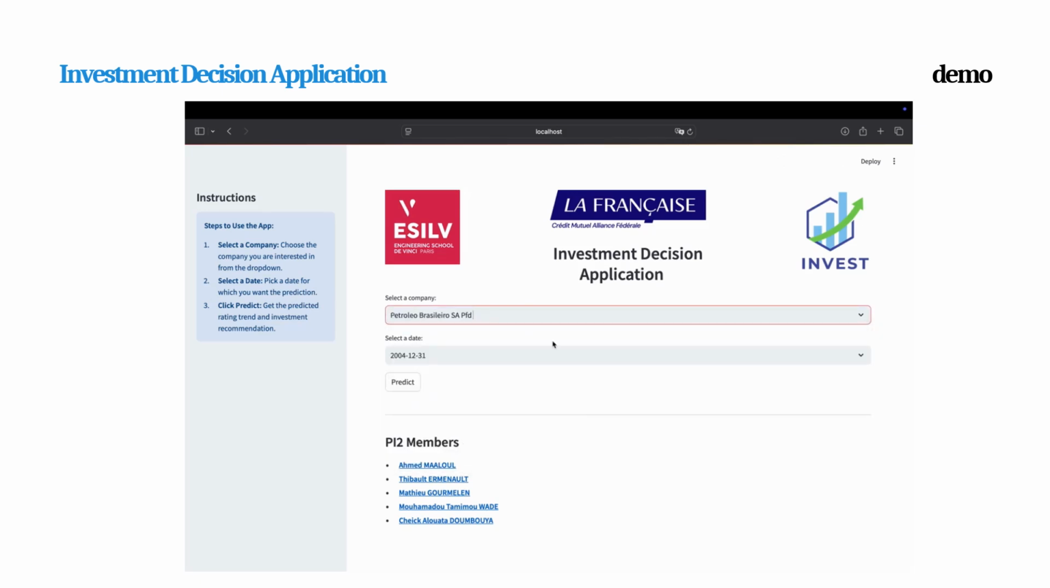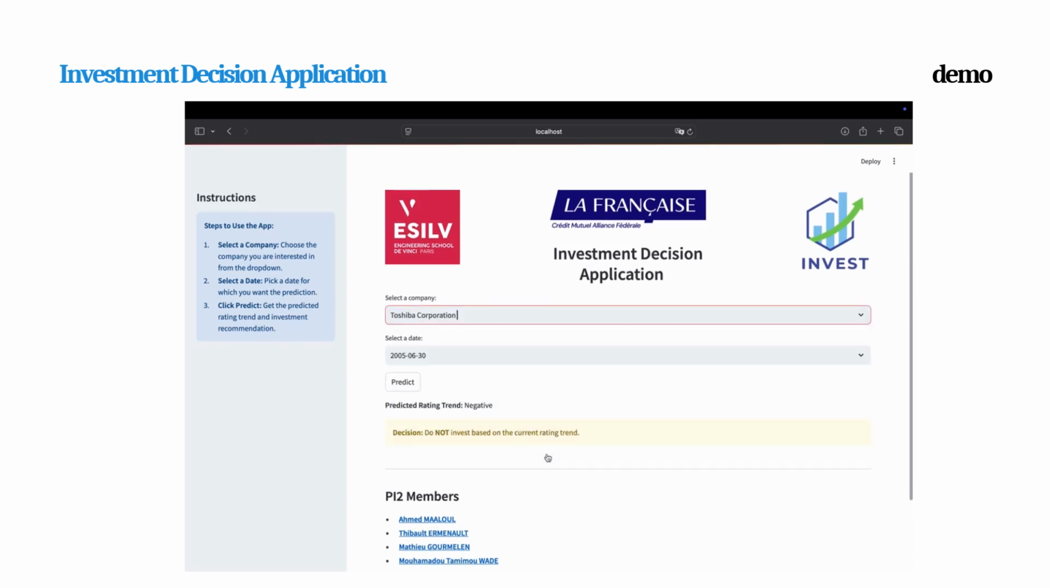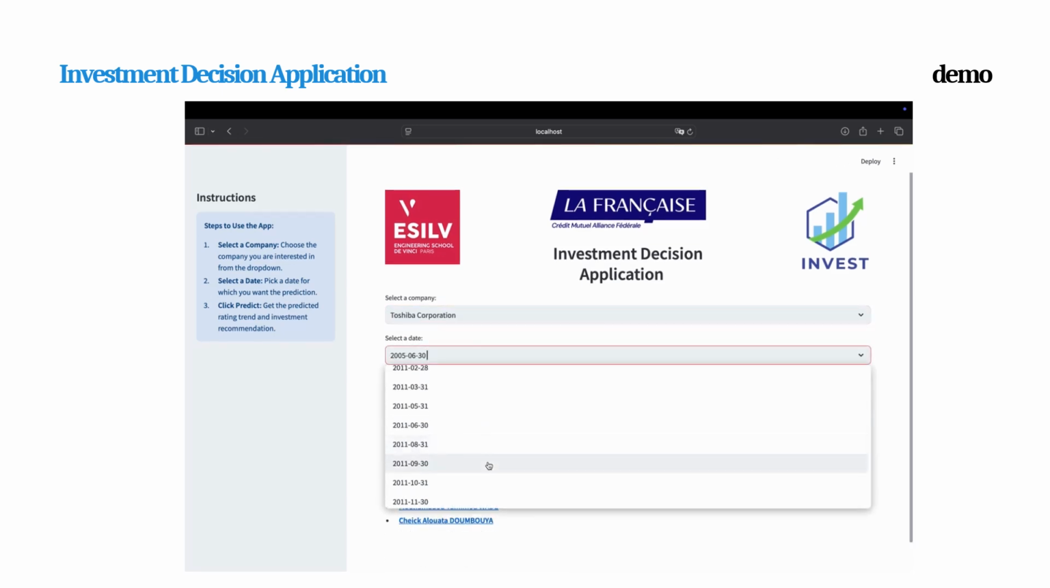In this app, you can first of all select a company that you want to evaluate. Then you can select a date when you want to evaluate the company. Then you can click on the predict button and you have advice on whether or not you should invest in